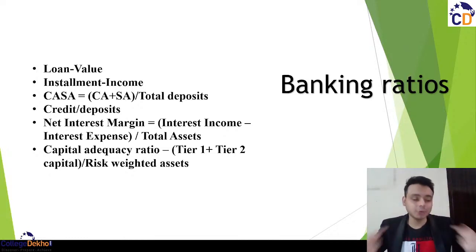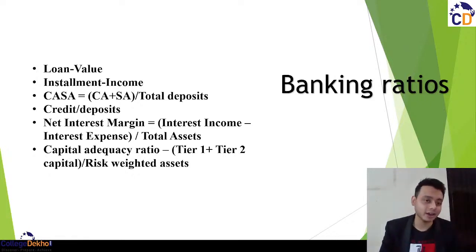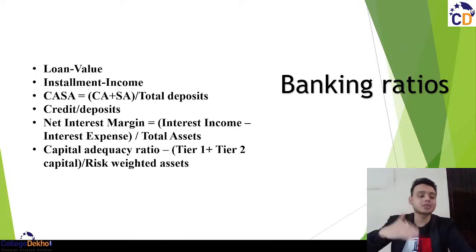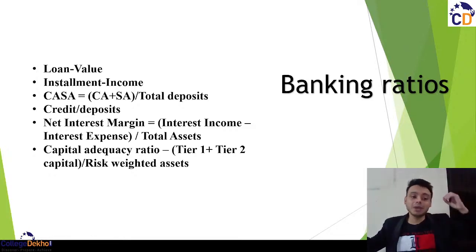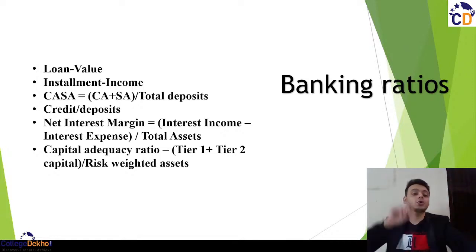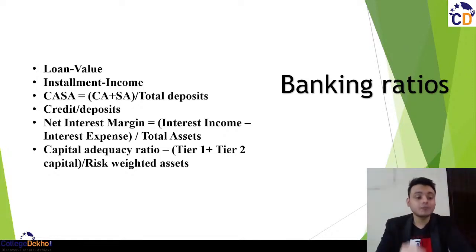But from the customer's point of view, जो घर खरीद रहा है, उसके लिए the loan to value ratio must be as low as possible, because ultimately the person will have to pay the principal amount and most importantly interest payment. तो बैंक तो गेन कर ही रहा है, उसको प्रिंसिपल मिल रहा है and interest मिल ही रहा है. So from the banking point of view this loan to value must be high, but from the customer point of view it should be low.